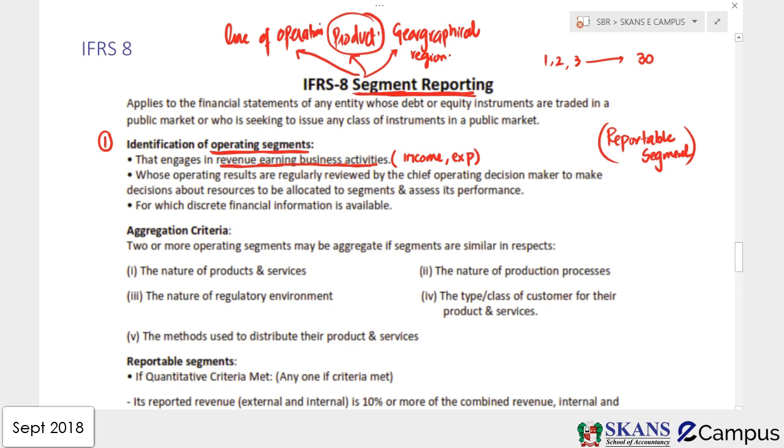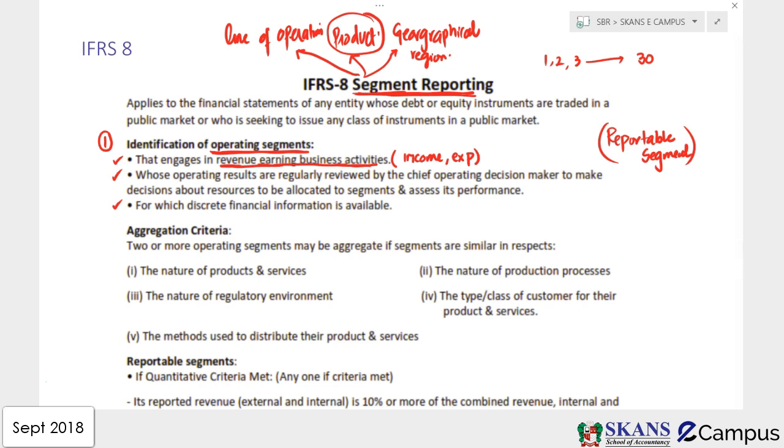It means it must meet the definition of operating segment, which has 3 criteria. If these criteria have been met, we'll say it's an operating segment. And we know the product has its own income and expenses. Line of operations, if you are doing different kinds of business, every business has its own income and expenses. If you are operating in different geographical regions, it has income and expenses. The second is whose operating results are regularly reviewed by a chief operating decision maker to make decisions about resource allocation. So if you are allocating resources to your segments, it will be an operating segment, otherwise not.